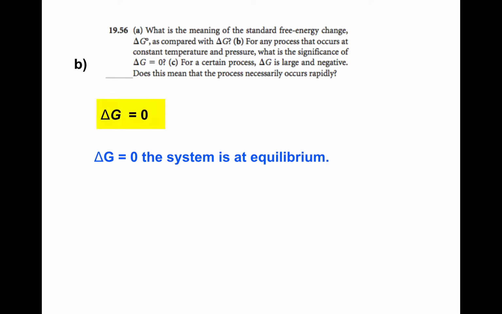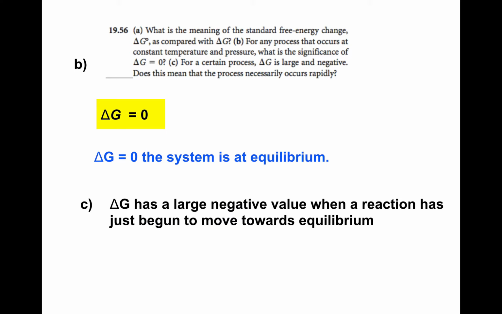C, for any process where delta G is large and negative, what does this mean? Does this mean the process necessarily occurs rapidly? No, there's no relationship between rate of reaction and free energy. Free energy is about equilibrium. A large G absolute value means you're at the beginning of the reaction, right? A large negative value means you're just sliding towards that 0 spot where you're at equilibrium.